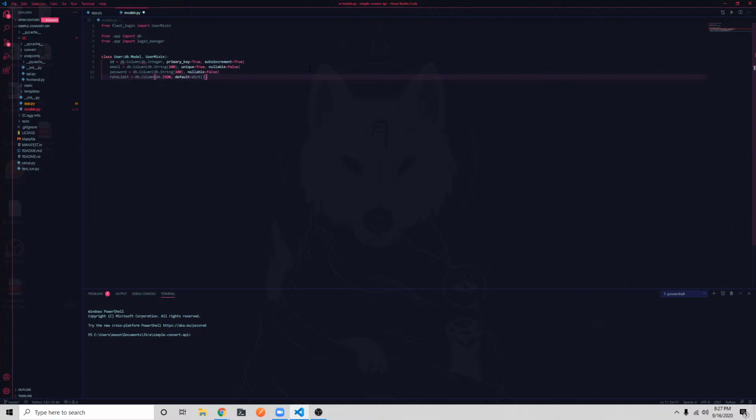I will have to create a new object, or like a new handler for the rate limit. But essentially a user is going to have a rate limit, which is just going to be a dictionary object. Trying to think this through. Should it be a JSON object or should it be another table? Should a rate limit be in its own row?